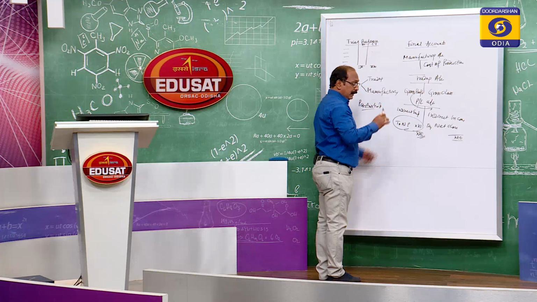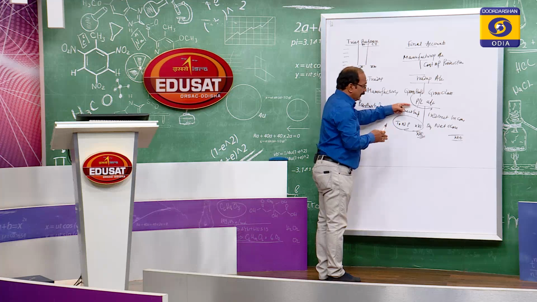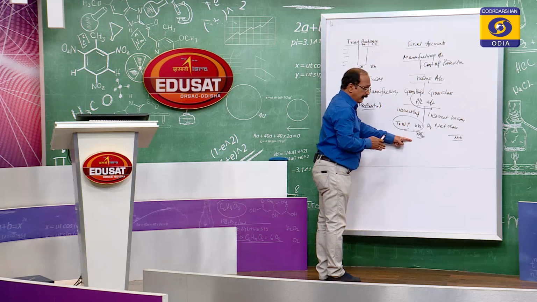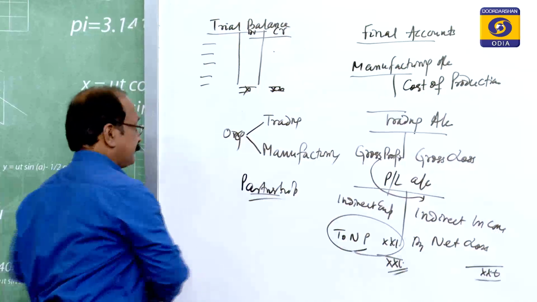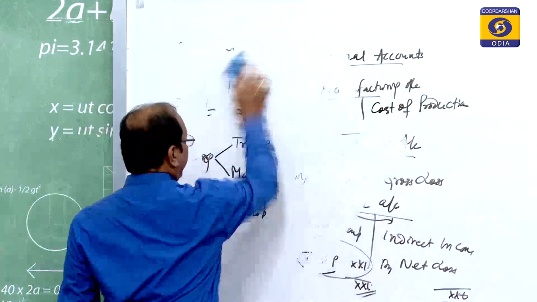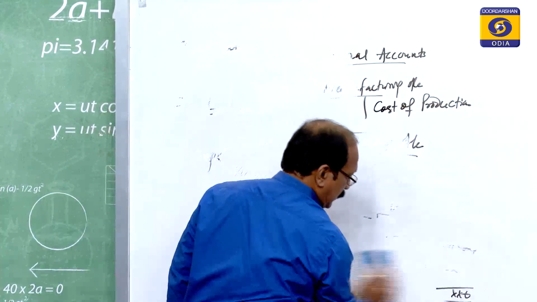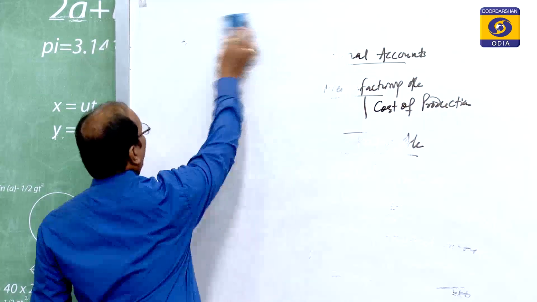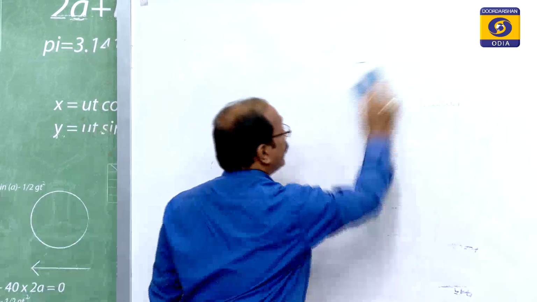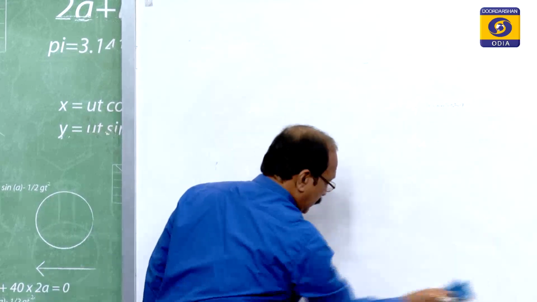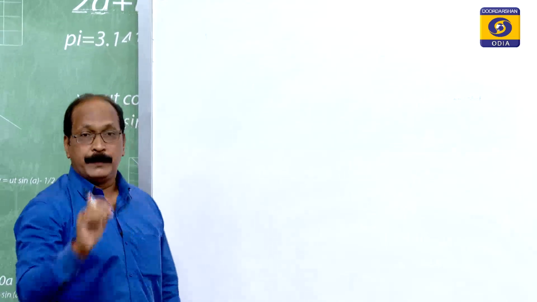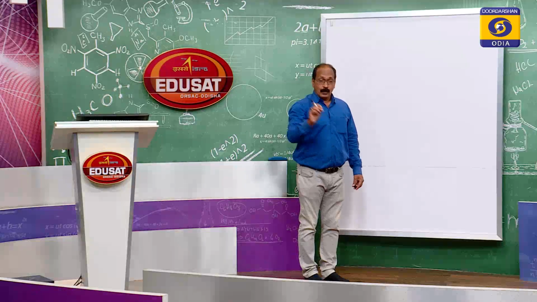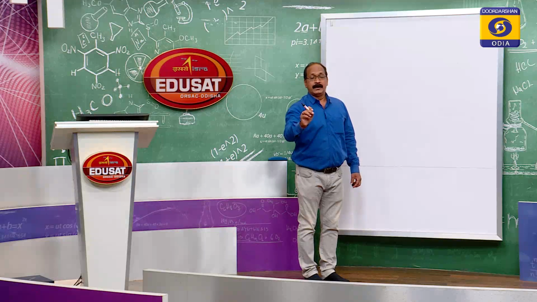But here the new area which we are going to discuss: after completion of the profit and loss account, we have to prepare the profit and loss appropriation account. The profit and loss appropriation account is nothing but an account where the profits earned by the partnership firm during one accounting period are shown, and how they are distributed, among whom?